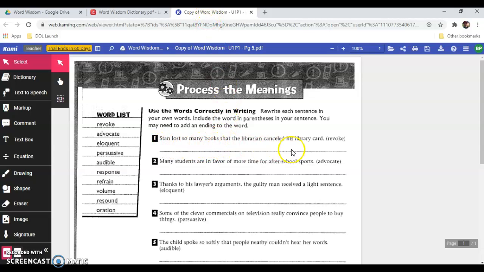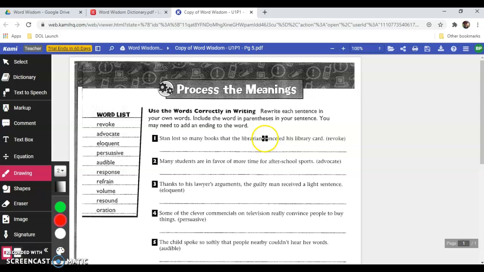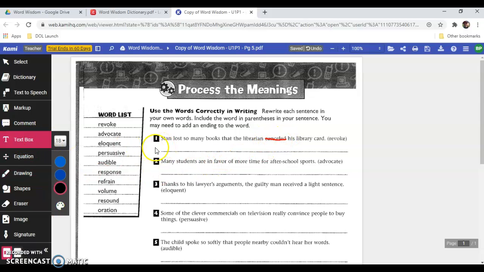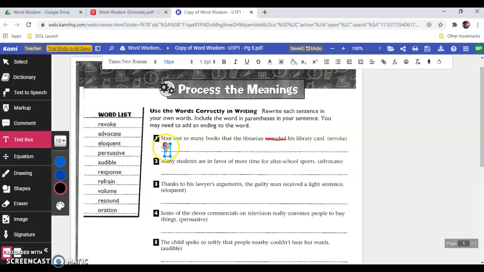And so when we look at the original sentence, Stan lost so many books that the librarian canceled his library card. Well, we know that cancel or put an end to is what revoke means, so we could just get rid of this word canceled, and we're going to go ahead and make a text box, have it take up this sentence, and we'll rewrite it.